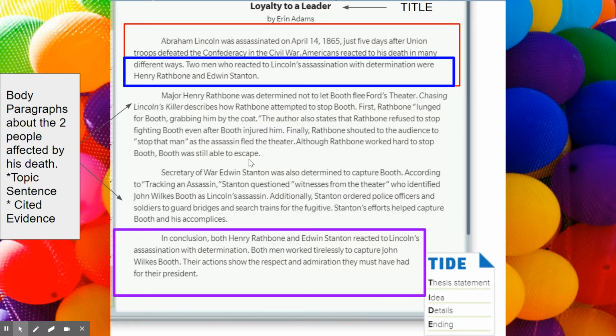Then what we have down here is called our conclusion. And we are even going to start it off in this way with in conclusion. And you're going to restate what you basically already said in these 2 paragraphs, just in different words. So it's an ending point to wrap up your essay so that it just doesn't end abruptly, okay? So we'll work on creating a conclusion.